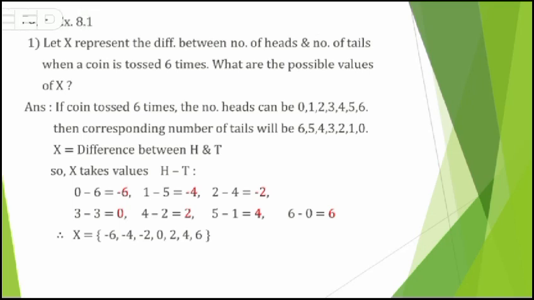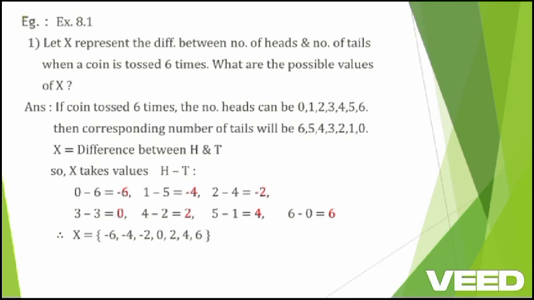Then the corresponding number of tails will be 6, 5, 4, 3, 2, 1, 0. Capital X equals the difference between H and T. So X takes values H minus T.